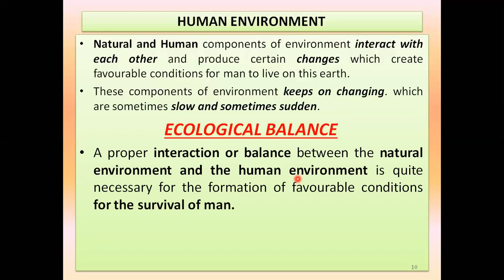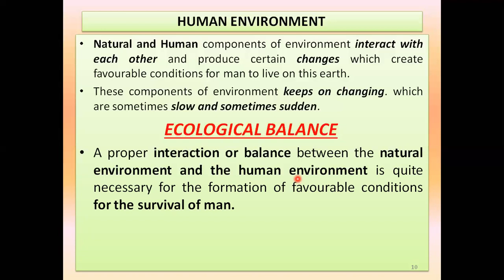If you cut down a lot of plants and trees, then what will happen? There will be a lack of oxygen to breathe, and human beings will not be able to survive. So I am talking about the balance between the amount of oxygen that we need to breathe and the number of people who are required to breathe.